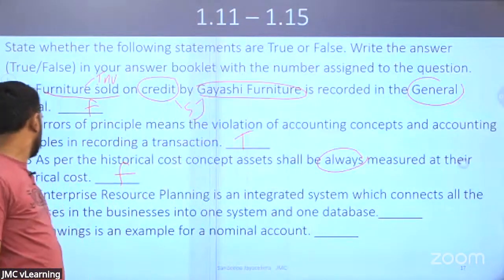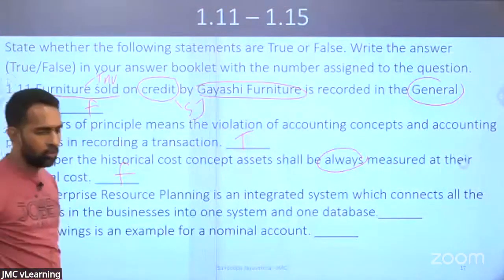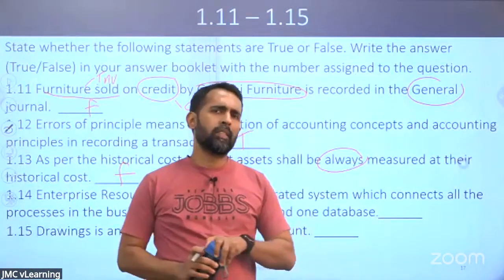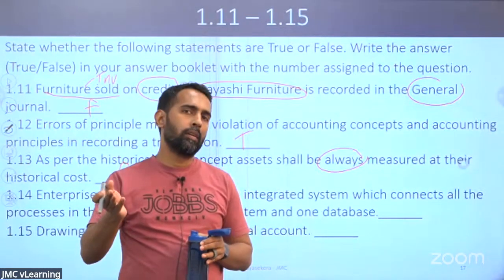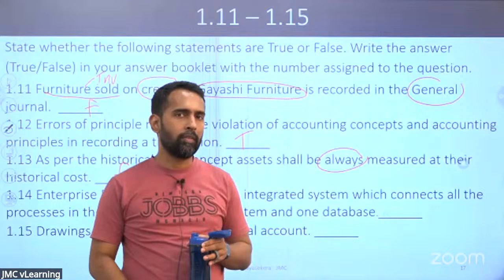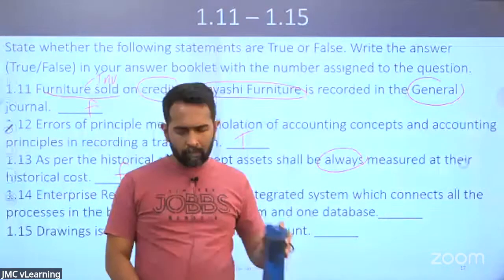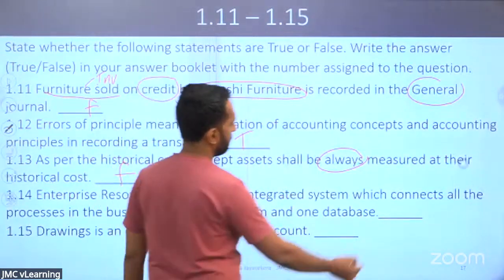Okay? Right. Look at 1.14. Enterprise resource planning is an integrated system which connects all the processes in the business into one system and one database. True or false? Keep an eye on ERP this time. Examples of ERP are SAP, Microsoft Office 365. Yes, the answer is true.